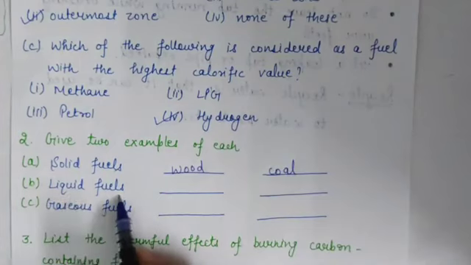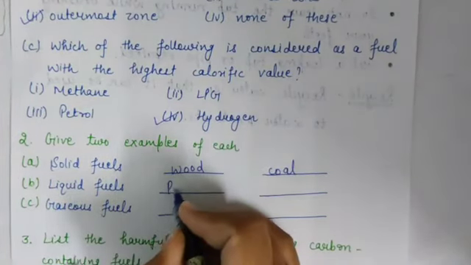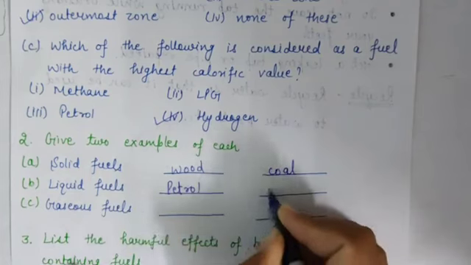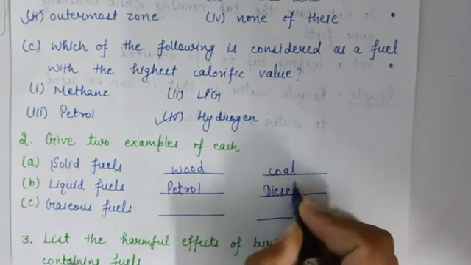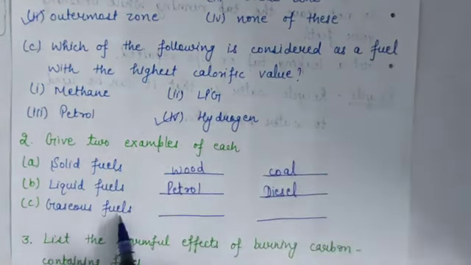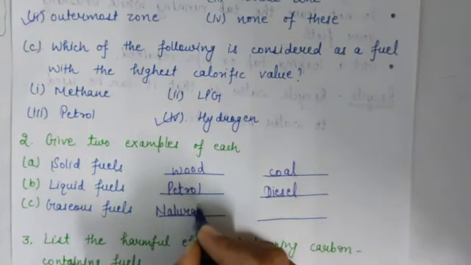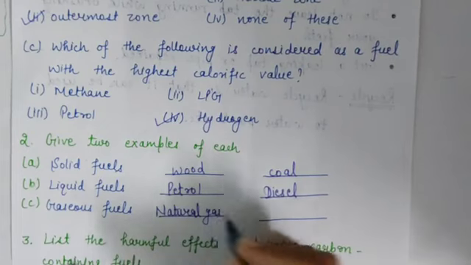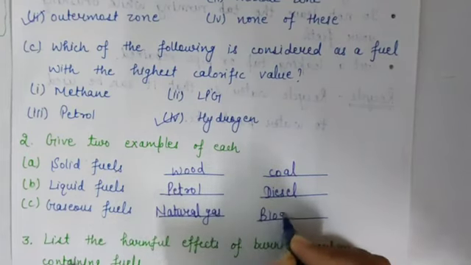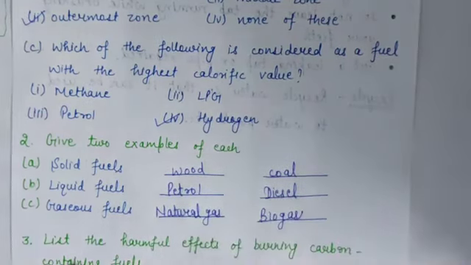Examples of liquid fuels like petrol and diesel. Example of gaseous fuels like natural gas and biogas.